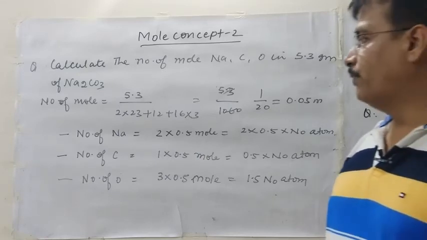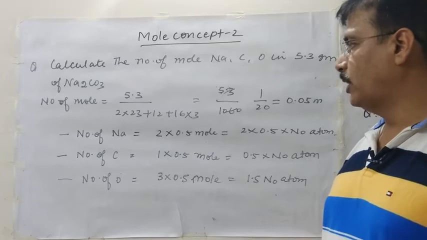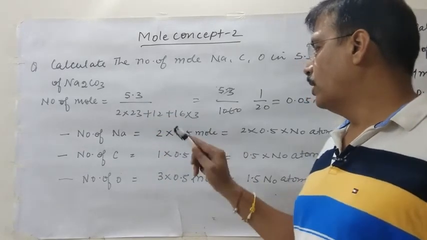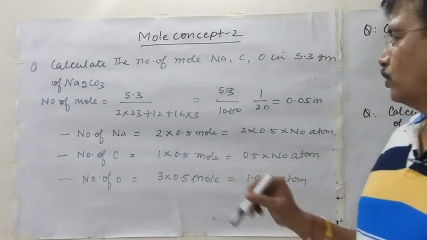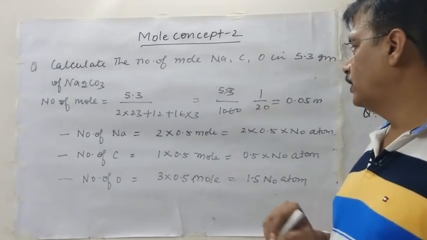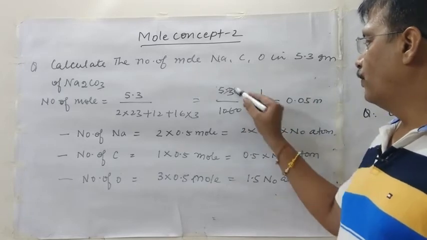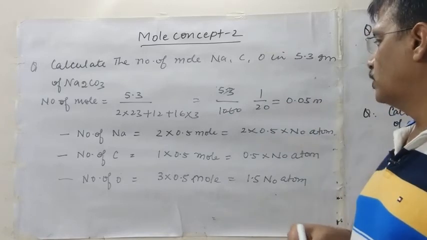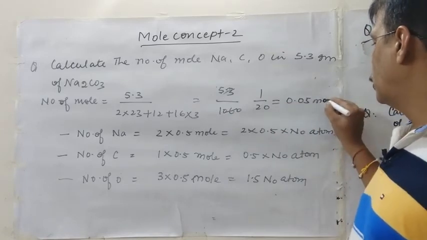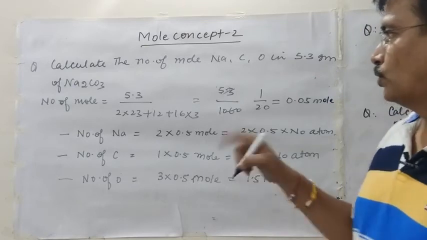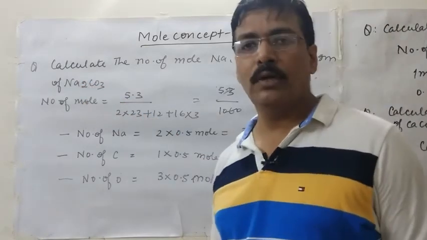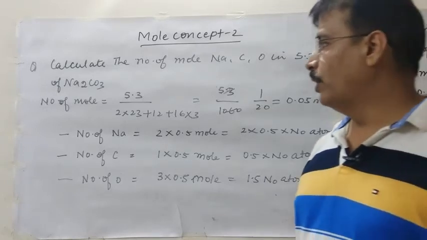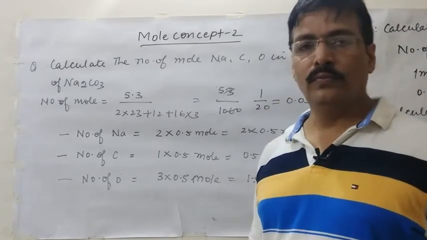The weight is given as 5.3, and the molecular weight of sodium carbonate we calculate as 2 times 23 for sodium, 12 for carbon, and 3 times 16 for oxygen. So this is 5.3 upon 106, that means 53 upon 1060, that is 1 by 20 mole, which is 0.05 mole. Here we know that 1 mole of sodium carbonate has 2 moles of sodium ion or sodium atom, 1 mole of carbon and 3 moles of oxygen.